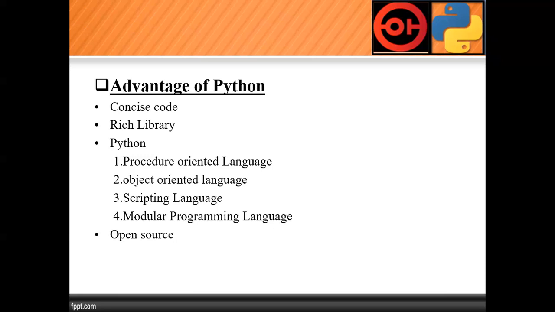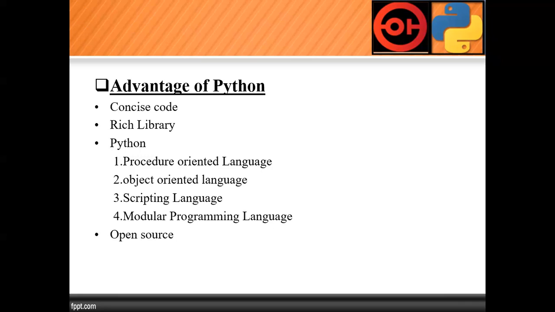The second important thing is object oriented language. We all know that the object oriented languages are C++ and Java. C++ is a partial object oriented language, and Java is a fully object oriented language. But the object oriented feature in Python is borrowed from C++.